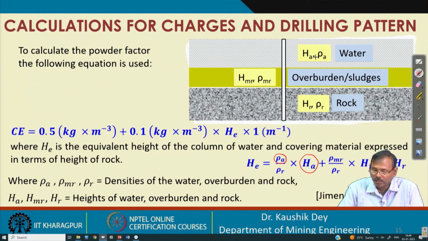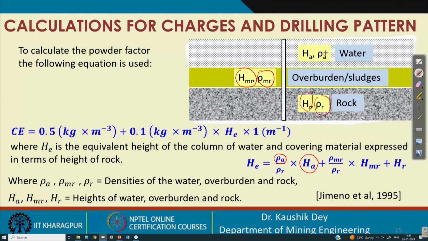That is this one, and HMR is the height of the overburden or sludge, rho mr is its density, and for rock it is HR and rho r. Now, we are having material of HA into rho A, that is the impedance, HMR into rho mr and HR into rho r. So, these are the impedance of water, then your overburden and rock we are basically considering. So, these are the three systems available.